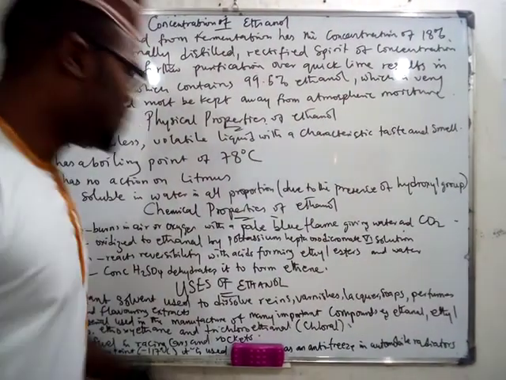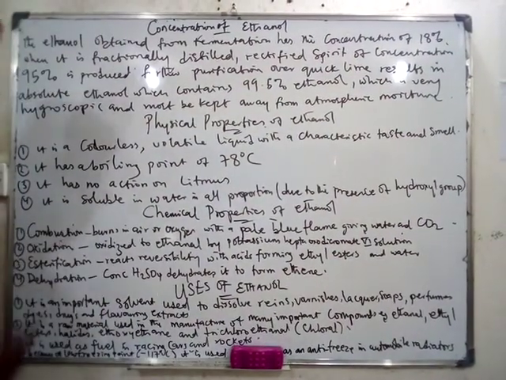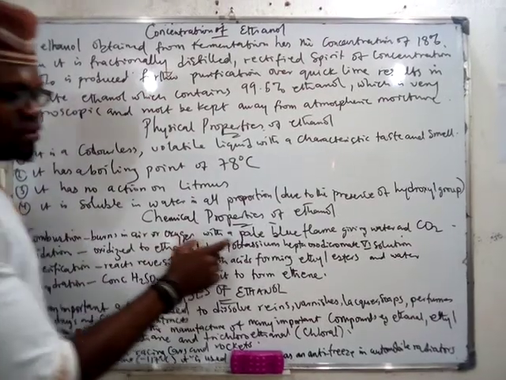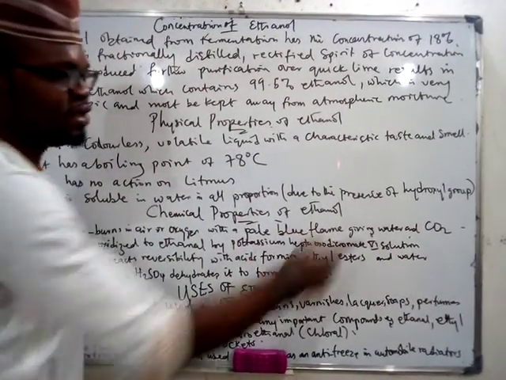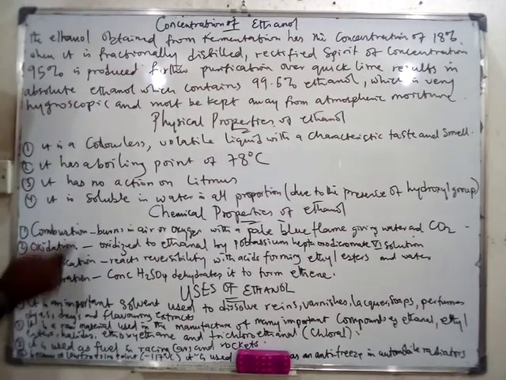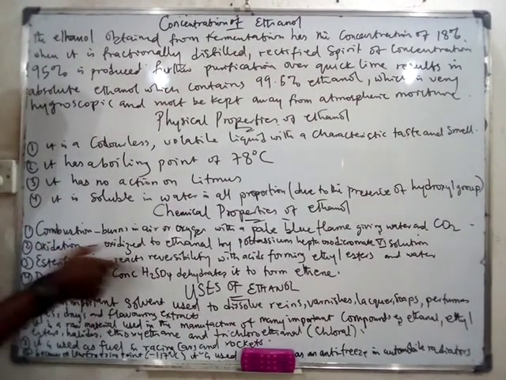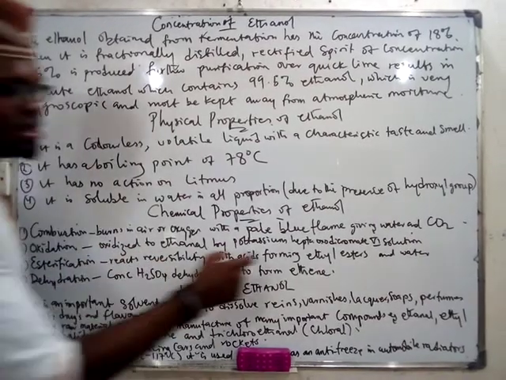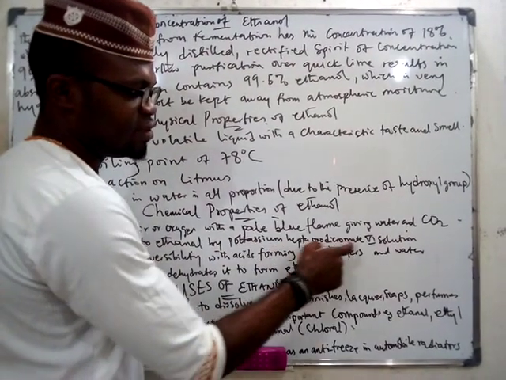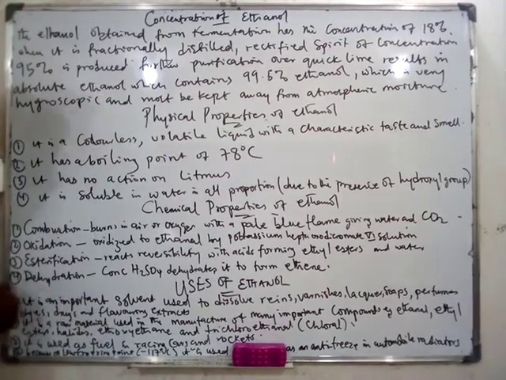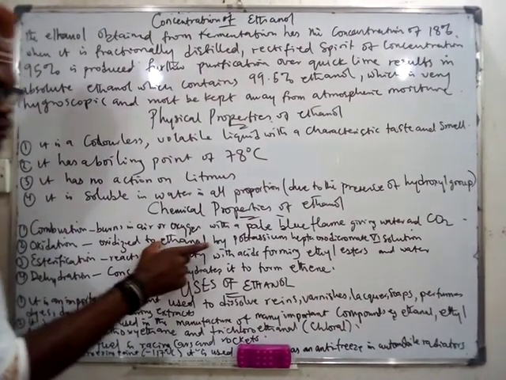Chemical properties. These are the major chemical properties. It burns in oxygen with pale blue flame, giving water and what? CO2. That is combustion. So burn in oxygen simply means combustion. Oxidation is when you oxidize it with oxidizing agents like potassium heptadichromate 6 solution. What will happen? It oxidizes to what? Ethanol.